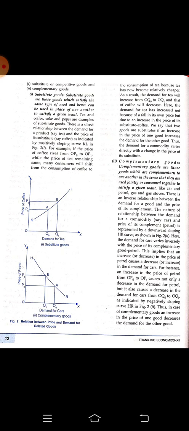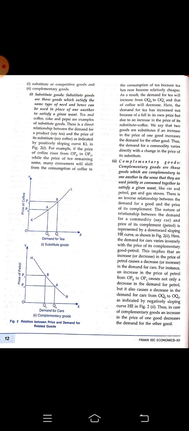The demand is Q0 at P0, and as the price rises from P0 to P1, the demand shifts from Q0 to Q1. So as the price of coffee is rising, the demand for tea is increasing.